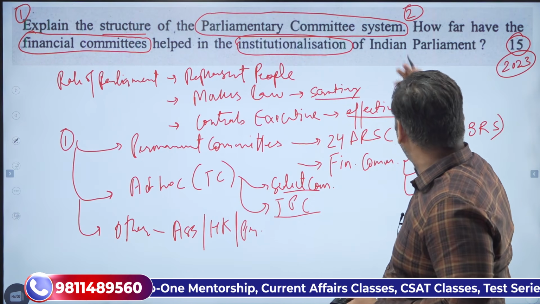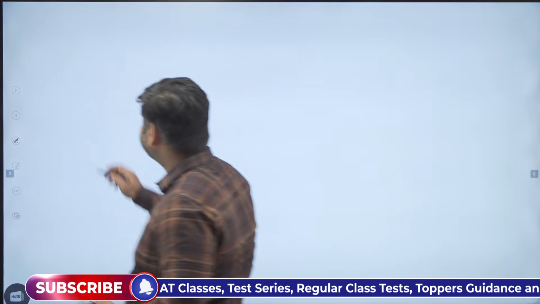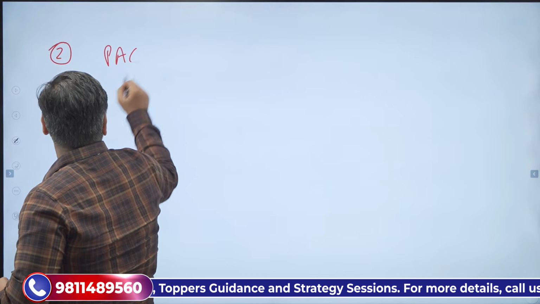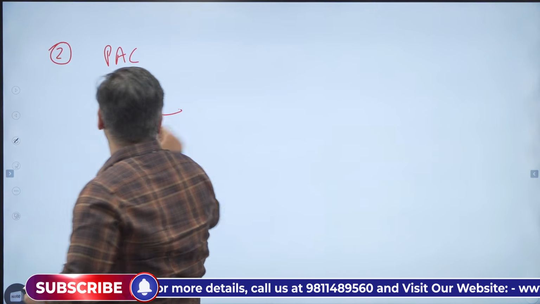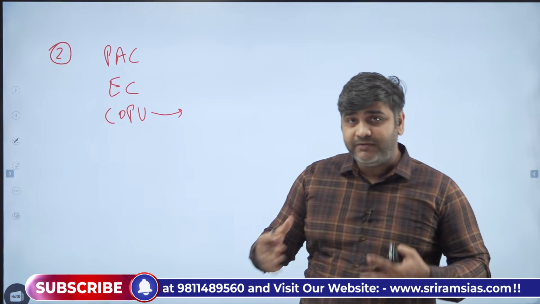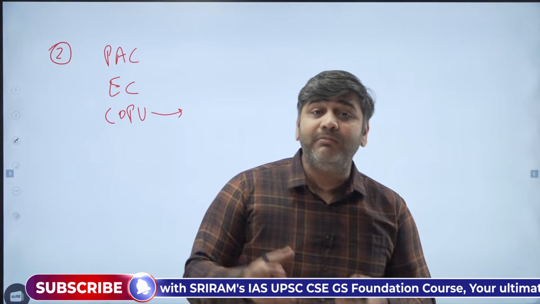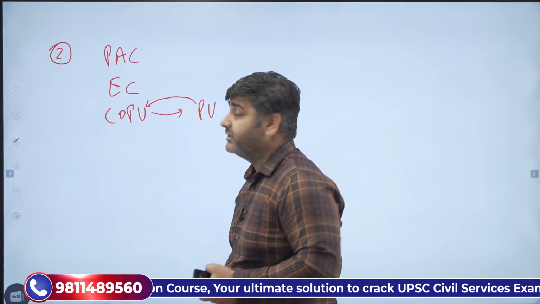Now, how far have the financial committees helped in institutionalization of the Indian Parliament? As I have told you, there are 3 kinds of financial committee: public accounts committee, estimates committee, and committee on public undertakings. Now this committee on public undertakings looks after everything. When I say everything, what kind of estimates the public undertakings are making, what kind of expenditure they are making, all the bills, they scrutinize the bills also, the reports, they scrutinize the performance also. Everything related to the public undertakings is seen by this committee.